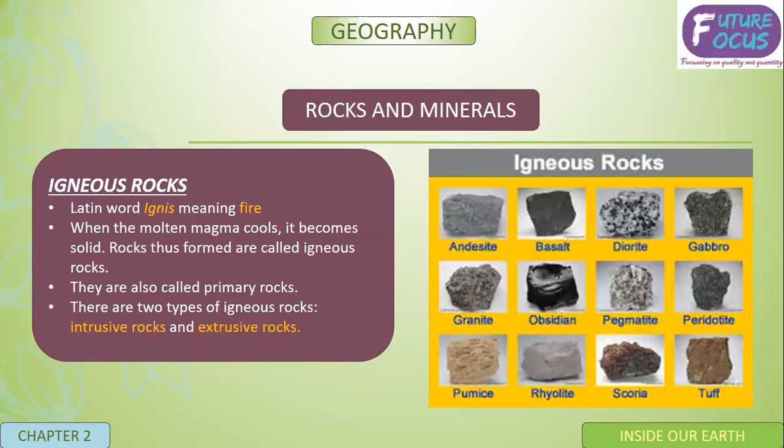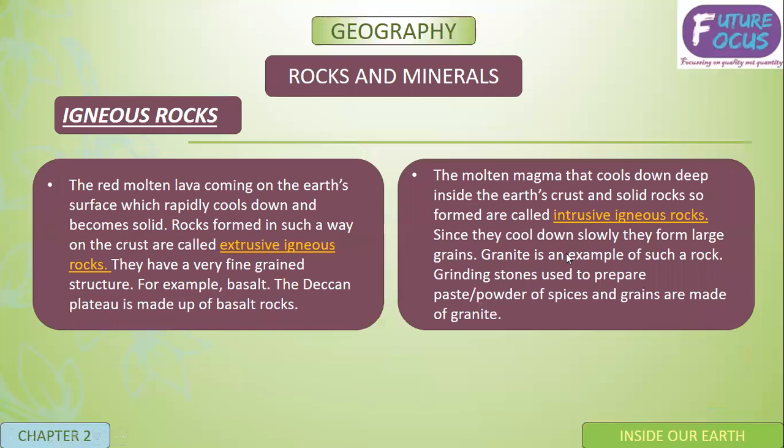We have 2 types of igneous rocks: intrusive and extrusive. You can see in the diagram examples of some igneous rocks, that is andesite and basalt. What are extrusive igneous rocks?